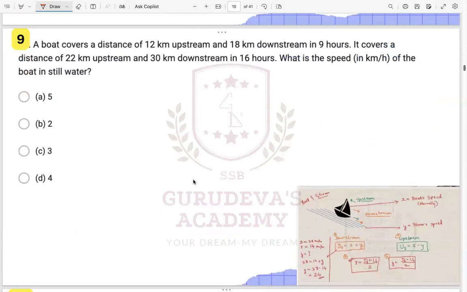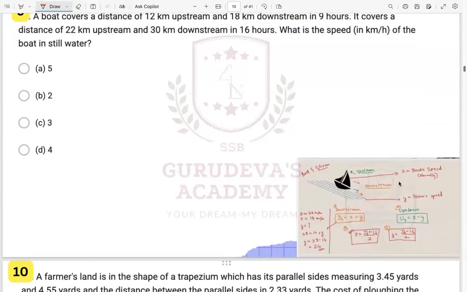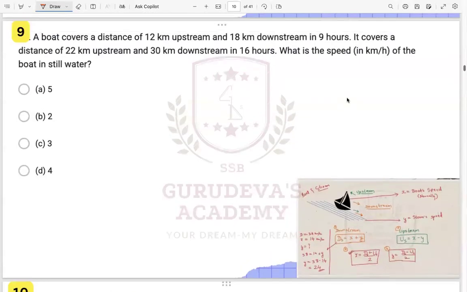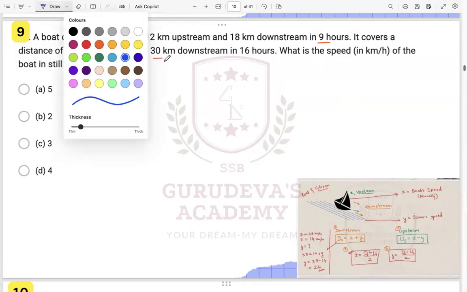All right, then we have another type also, boat and stream, right? Boat and stream. All the things which we have learned will come in use in this type of question, right? So let us see. A boat covers a distance of 12 kilometer upstream and 18 kilometer downstream in 9 hours. In 9 hours, it covers a distance of 22 kilometers upstream and 30 kilometers downstream in 16 hours. So we have two things given to us, right?